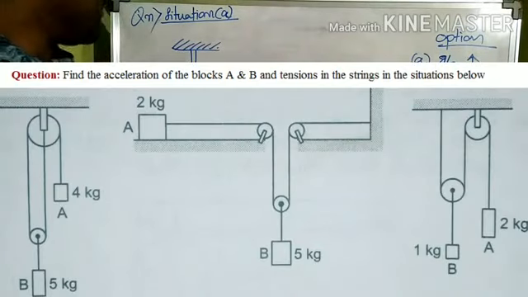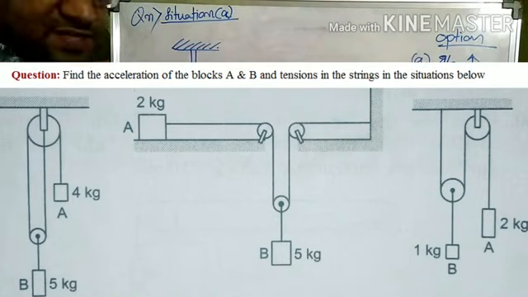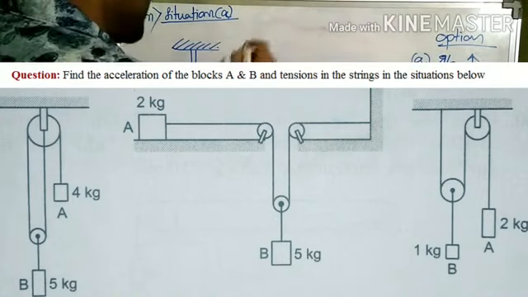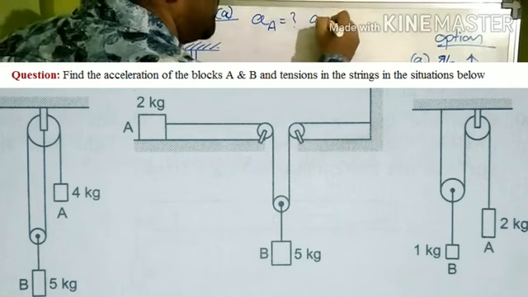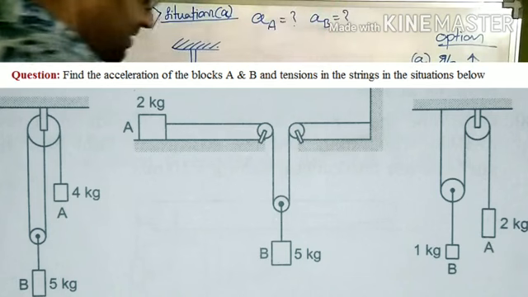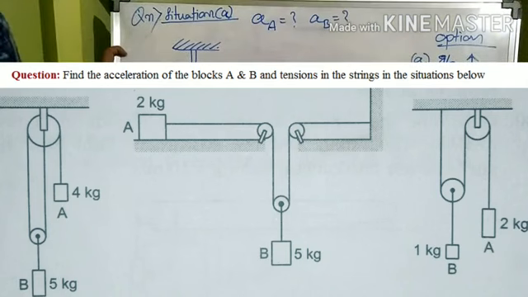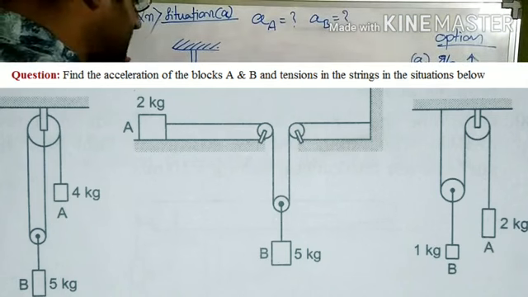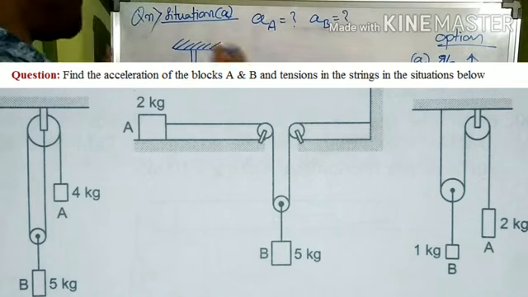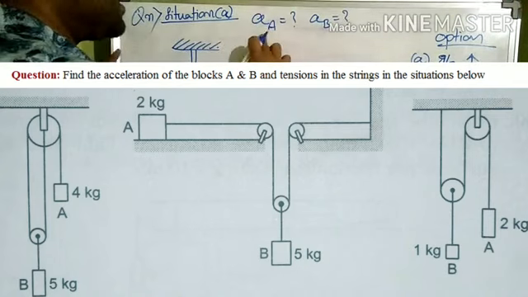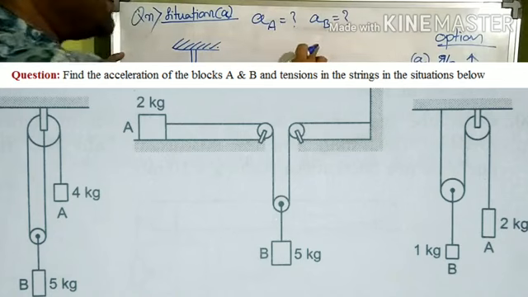Now, take up another question where three situations are given, and for all the three situations, the acceleration of block A and the acceleration of block B is asked. So, which is A, which is B? This block is named A and this block is named B. So, for all the three situations, the acceleration of A and the acceleration of B is asked.